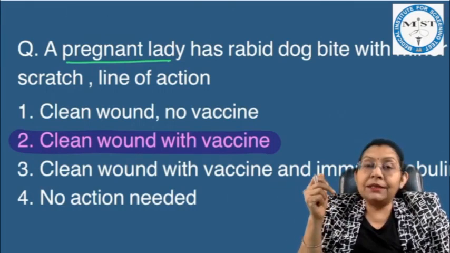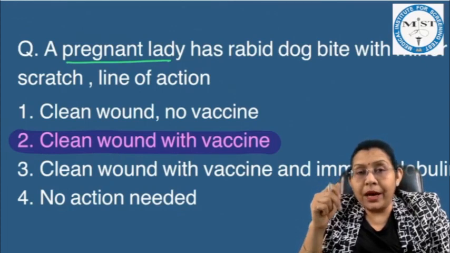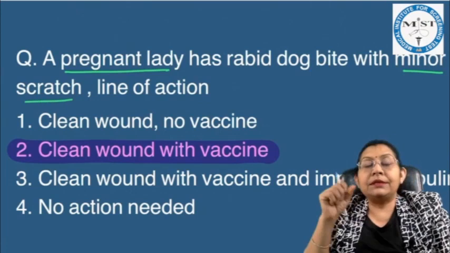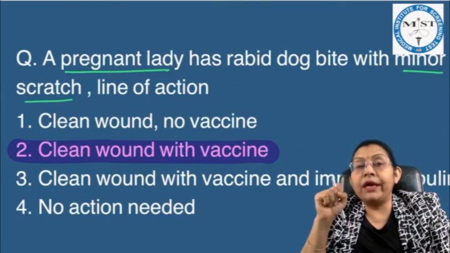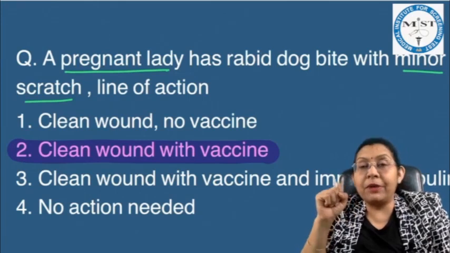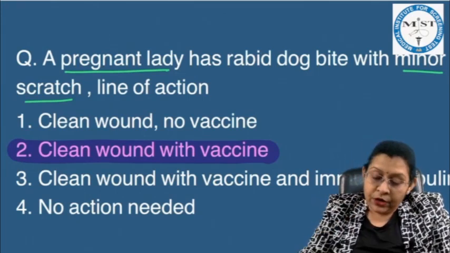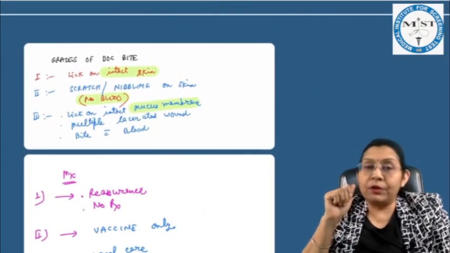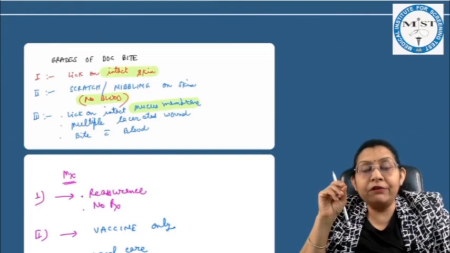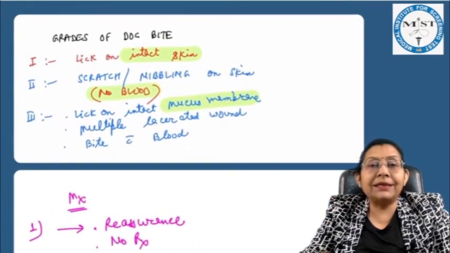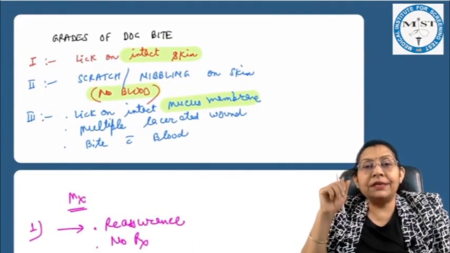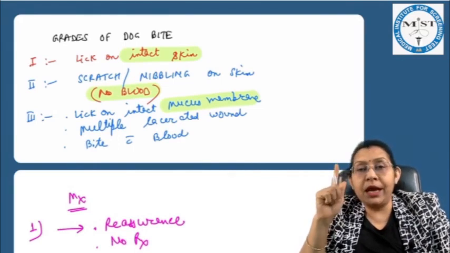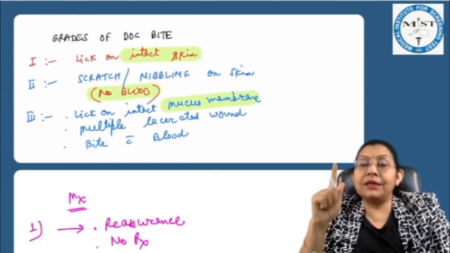So the question is that a pregnant lady had a rabid dog bite with a minor scratch. This is another clue giving us an idea of the grade of the dog bite, because our management depends upon the grade. So if we see the various grades of dog bite, this is again a screenshot from the notes: grade 1 is when there is only a lick on intact skin, grade 2 is where there is a scratch or nibbling on the skin but blood should not be there. If blood comes, that is a grade 3 bite.